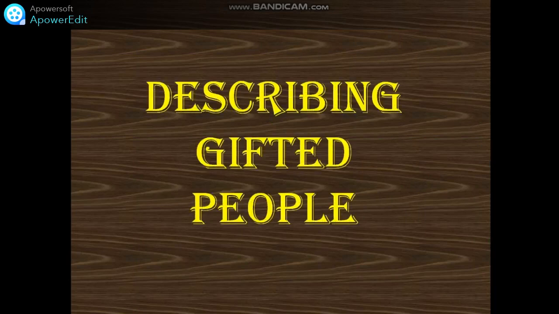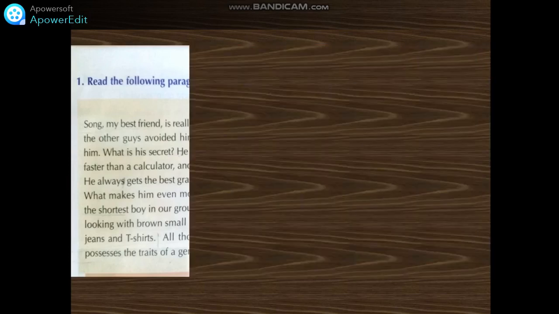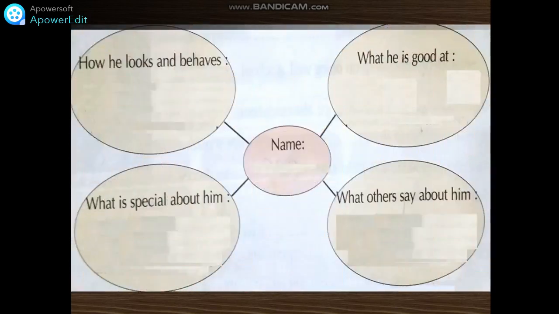Now, describing gifted people. Okay? Let's move to the textbook. Now, look at this. You have it in your textbook. What a genius he is. Read the following paragraph about a gifted youth and fill in the diagram below. Please stop the video and read the text, or take your textbook and read the text, okay? Great. Now let's move to the first task. Now complete the diagram with information from the text, okay?